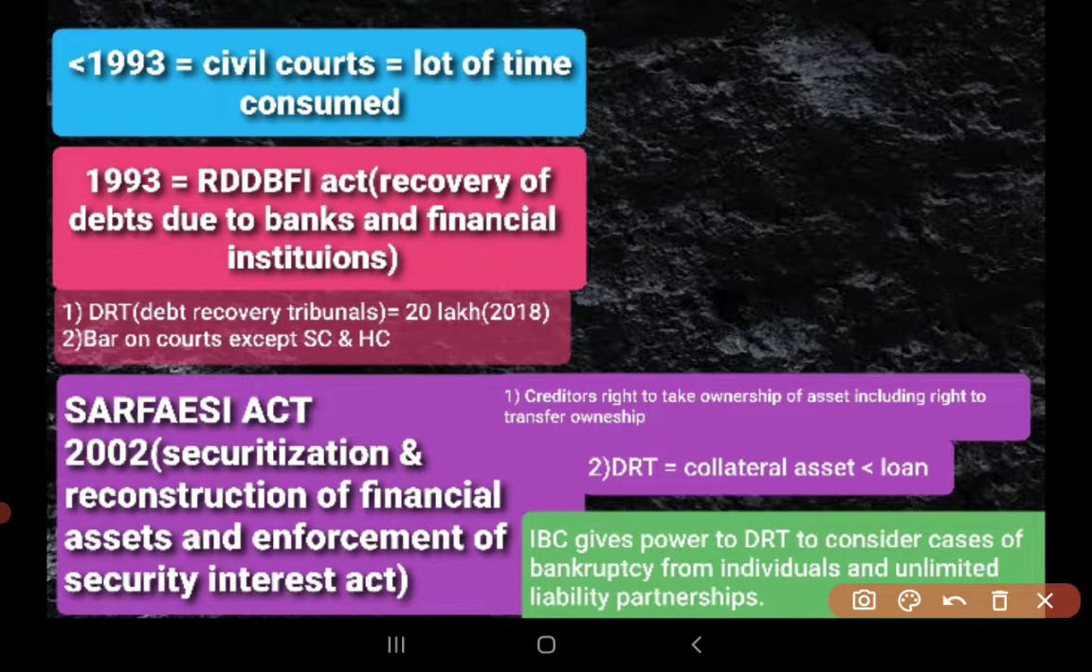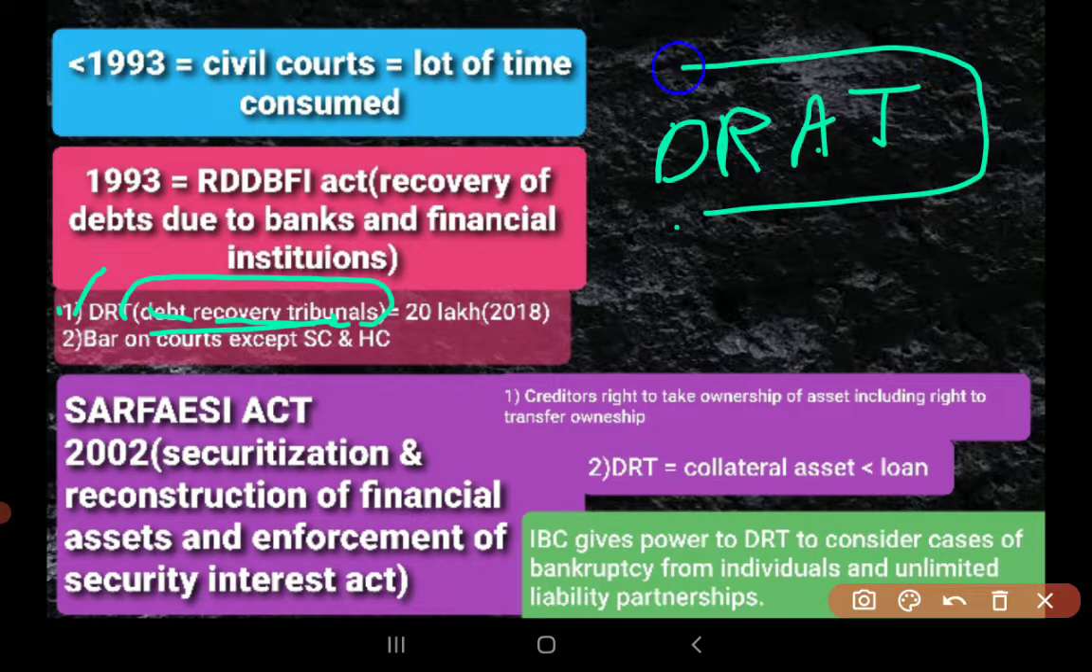In 1993, the Recovery of Debts Due to Banks and Financial Institutions Act was enacted. Financial institutions means NBFCs and other finance companies. One provision is a bar on courts except the Supreme Court and High Court, so that the time period will be reduced. Second is DRT: Debt Recovery Tribunals were constituted. There are 30 plus debt recovery tribunals, and there are 5 debt recovery appellate tribunals, which act as an appellate authority from the DRTs.